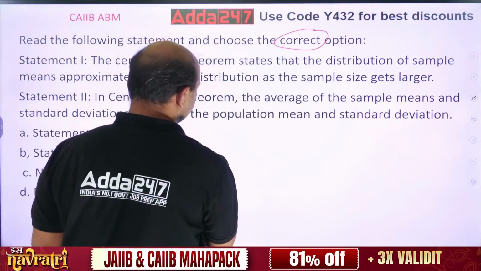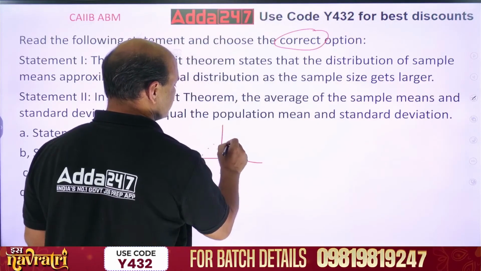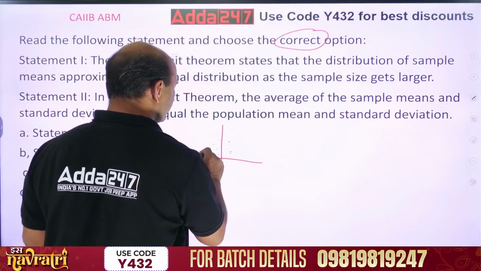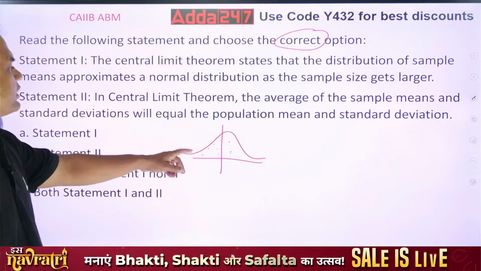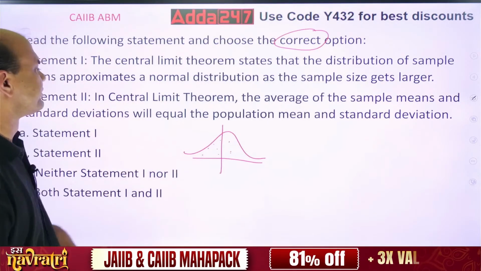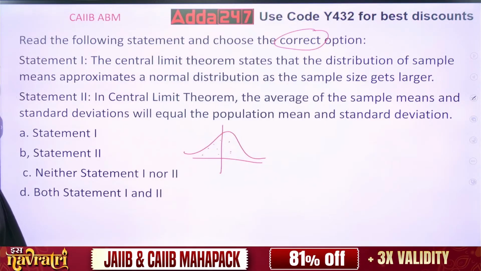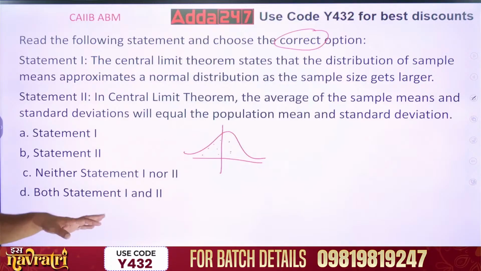It means as I go on increasing the sample size, the distribution will move towards normal distribution like this. This is what the meaning of statement 1 is. Now about statement 2. The average of sample means and standard deviation will be equal to the population mean and the standard deviation. Is this true?